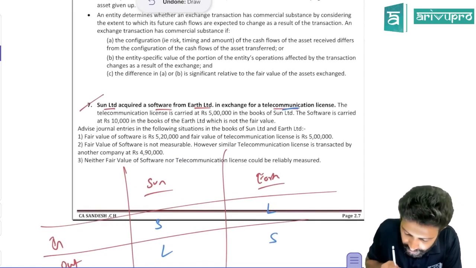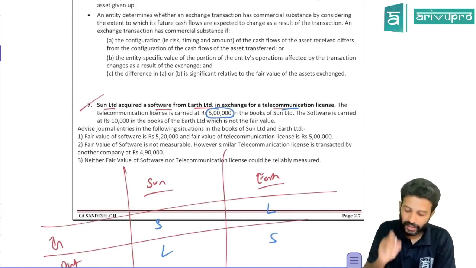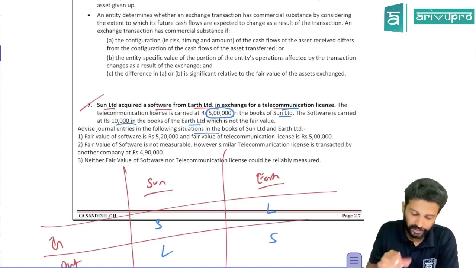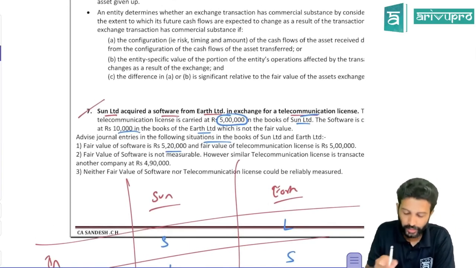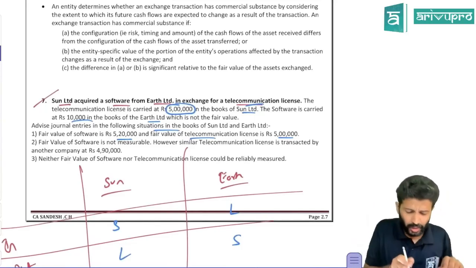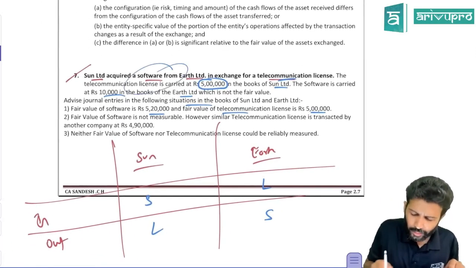The telecom license is carried in the books at 5 lakh rupees. So the carrying amount is that. Software is carried at 10,000 in the books of ArP. That is the carrying amount. Advise the journal entry in 3 particular scenarios. First scenario, fair value of software is 520, fair value of telecommunication license is 5 lakh. So both assets, obviously, one is a software, another one is a license.